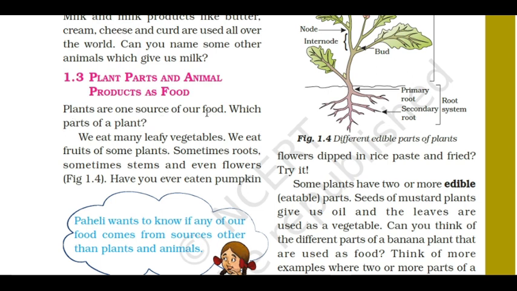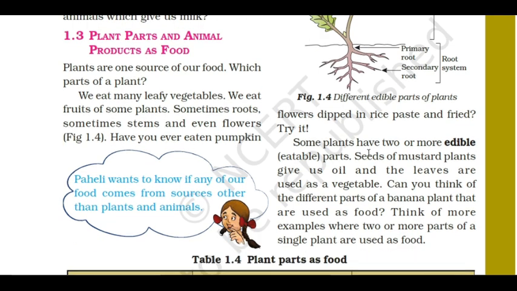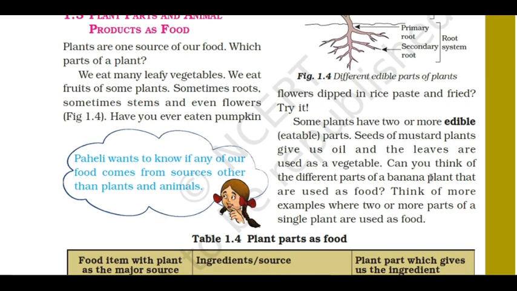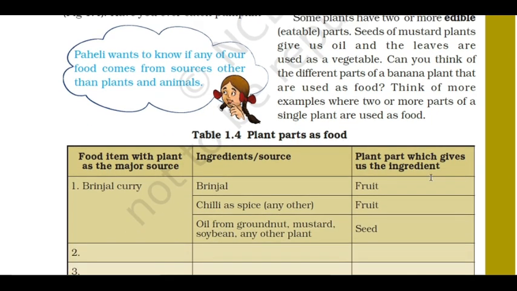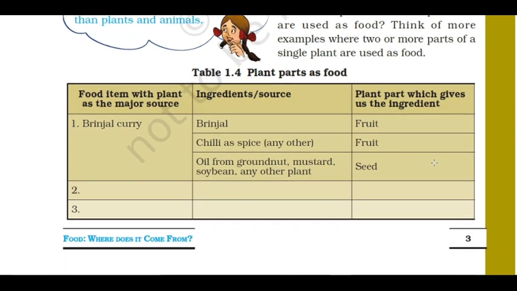Plants are one source of food. Which part of a plant? All the parts of the plant are edible, we all know that. Some plants have two or more edible parts. In some plants we can even eat the leaf, fruit, and root part of the plant. So they are called edible parts.